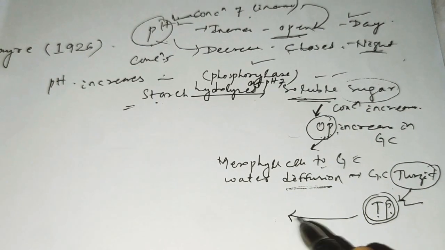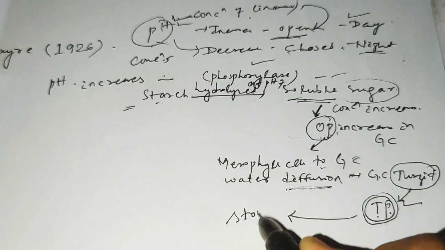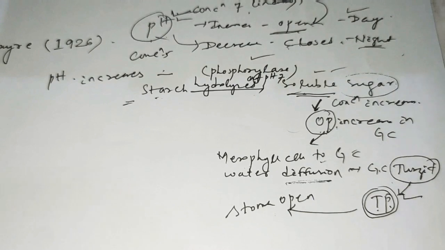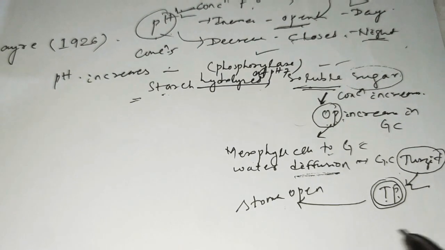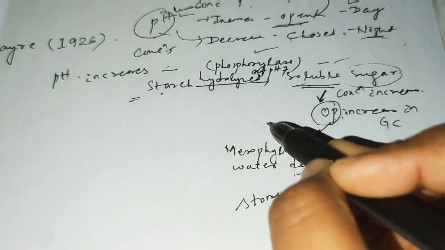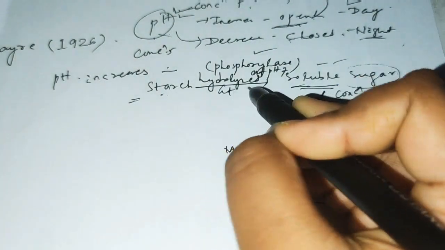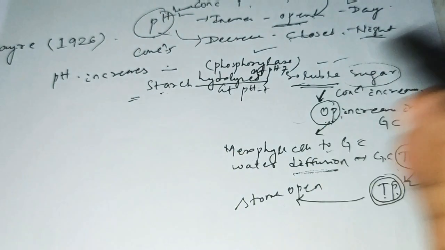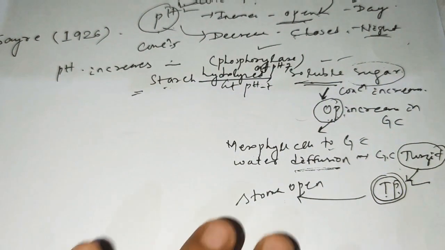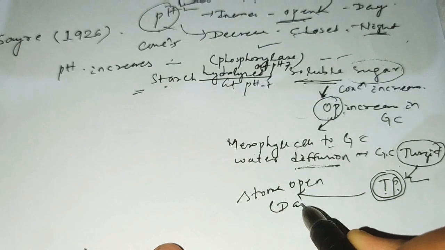Due to this pressure, the stoma gets open. Clear? And this thing happens at pH 7, and the stoma opens during daytime here.